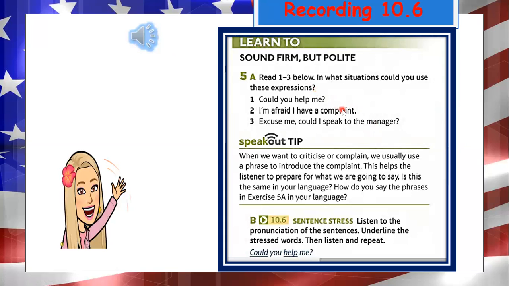These are three ways to sound firm but polite. Could you practice?